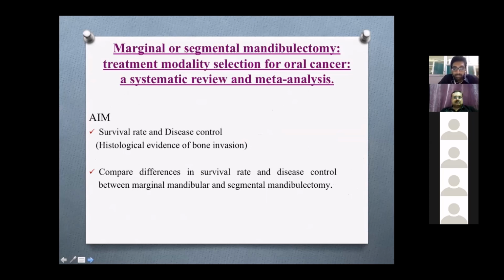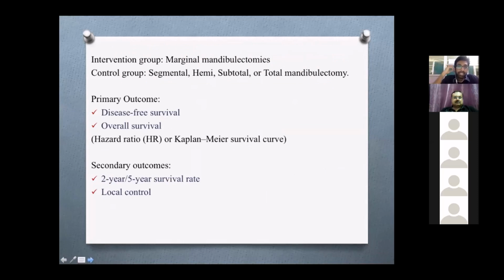And it compared the differences in survival rate and disease control between marginal mandibular and segmental mandibulectomy patients. The intervention group had marginal mandibulectomies, and the control group had either segmental or hemi, subtotal, or total mandibulectomy. The primary outcome is disease-free survival and overall survival. And secondary outcome was either 2-year or 5-year survival rate and local control.